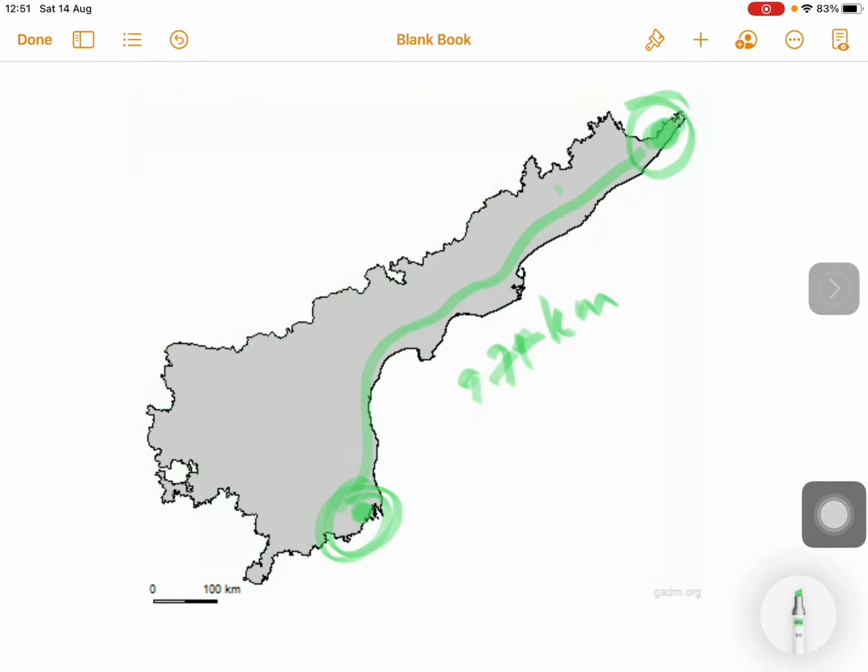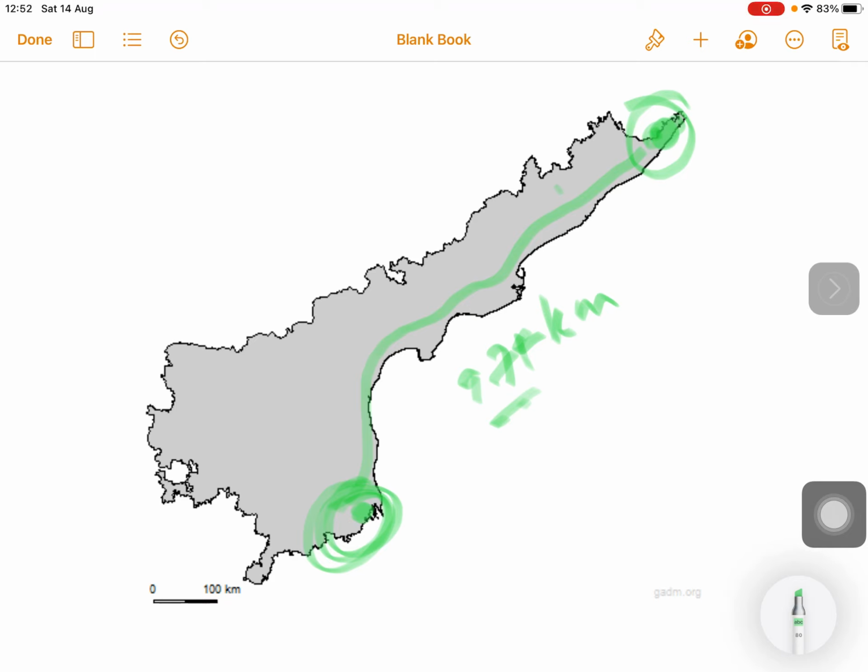The elevation ranges between 0 to 150 meters above mean sea level.